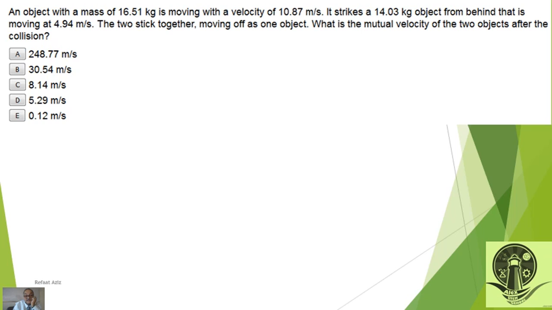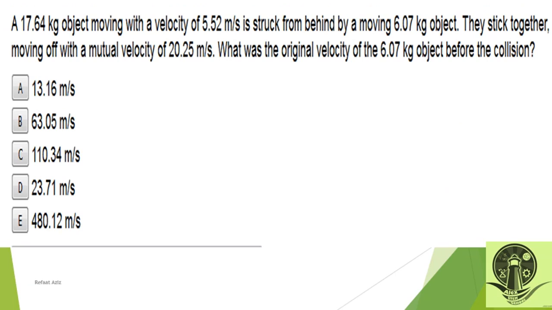An object with a mass of 16.51 kilogram is moving with a velocity of 10.87 meter per second, M1 V1. It strikes a 14.03 kilogram object from behind that is moving at 4.94 meter per second.